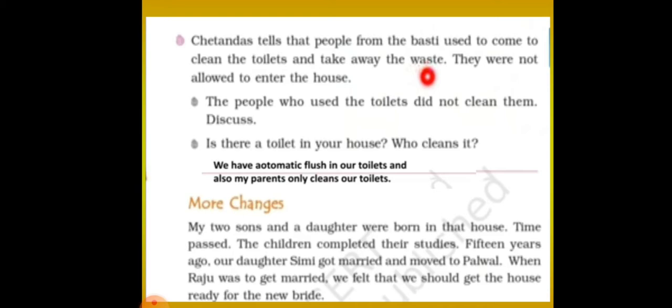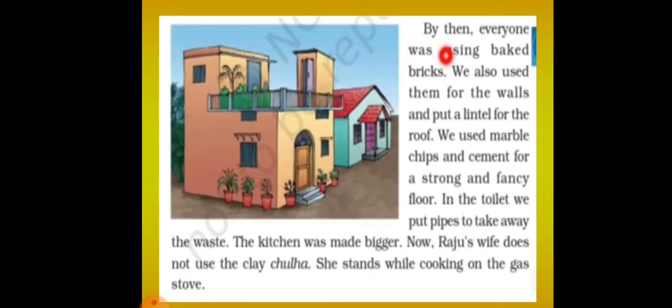During Chetan Das' marriage, he had extended the house by building one extra room, right? But now Chetan Das' son Raju is getting married. So now they are thinking to get the new house ready. So they are now changing the house. So how are they changing? Let us see now. By then everyone was using baked bricks, we also used them for the walls and put a lintel for the roof.